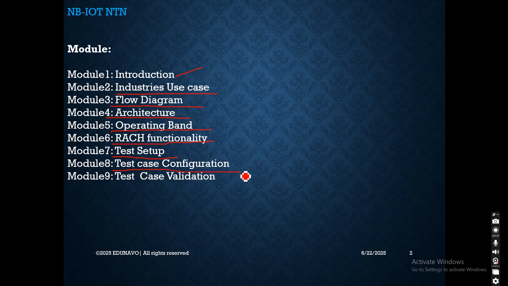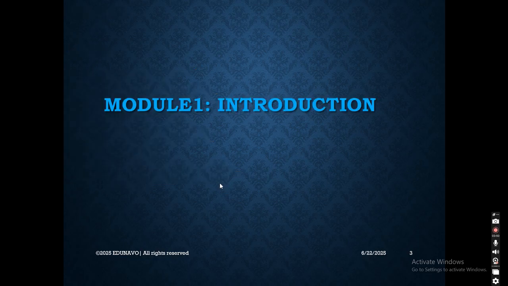We'll see from the UE perspective and also from the eNodeB perspective what configuration we need to perform to validate this test case. Module 9, the last module, is about test case validation. Once we have configured the test case, how can we validate whether it is working as expected or not. So let's move on.